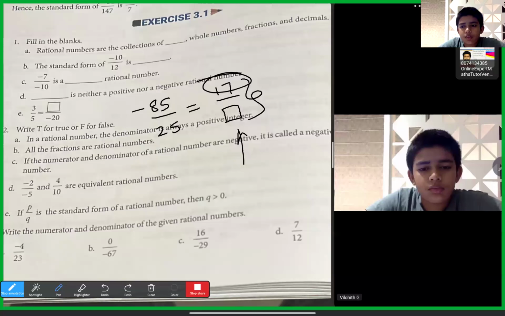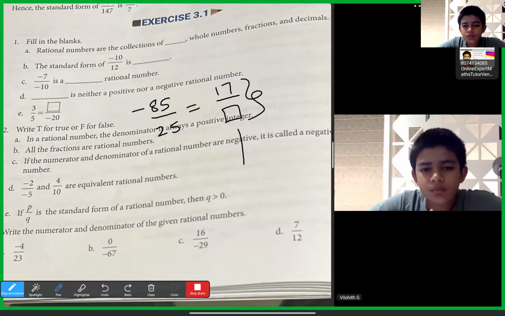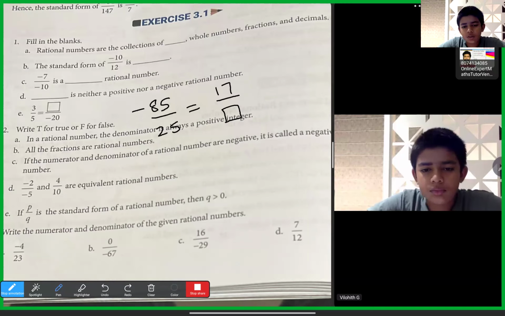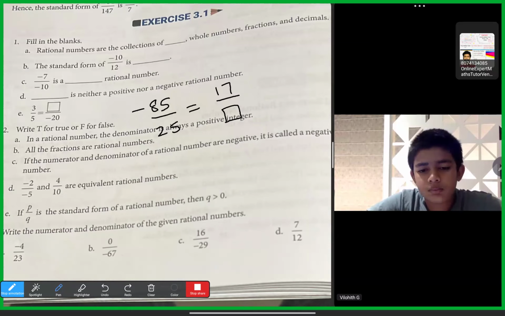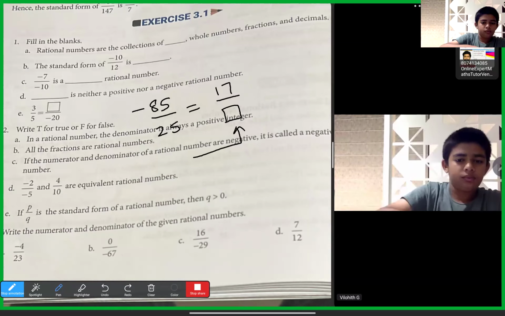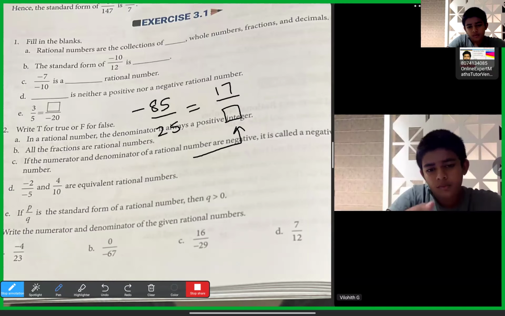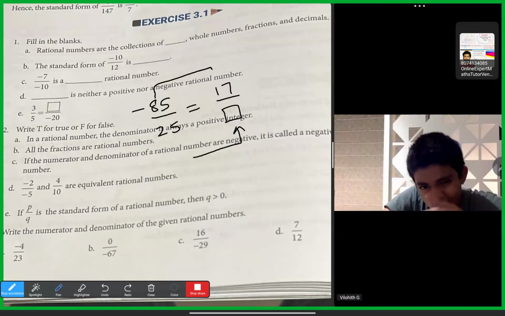Okay, Vilohit? One more thing we should check: I was telling you two models will be there, one is the multiplication model, another is the division model. So this is actually the multiplication model, meaning you should see whether the value becomes smaller or bigger from the left side. If you forget about the sign, 85 became 17.